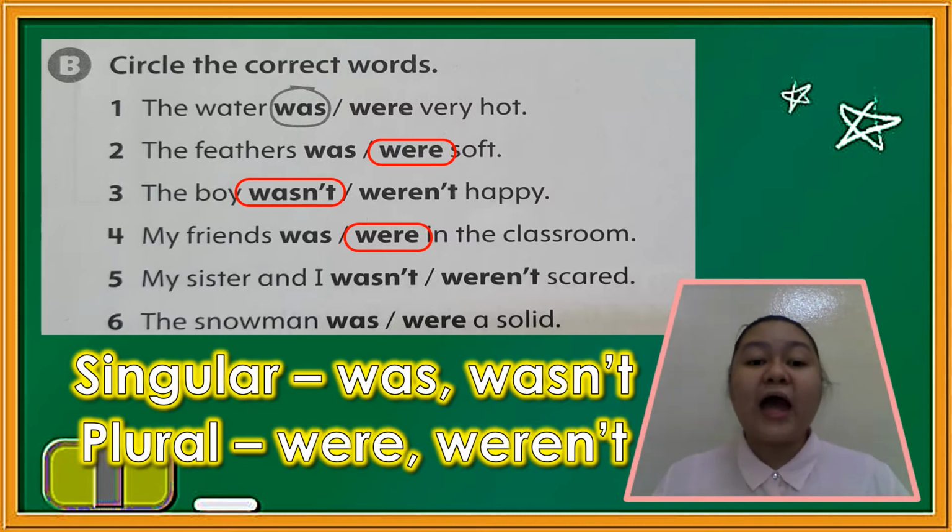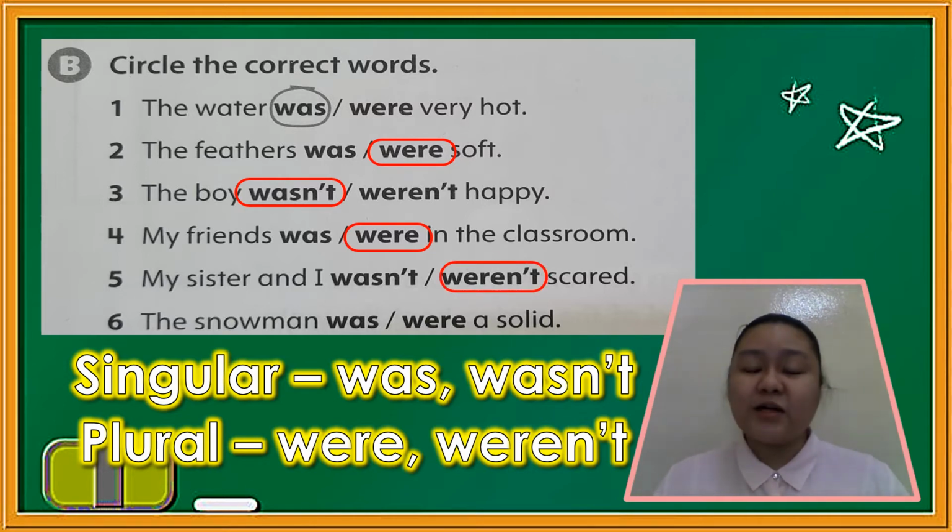My sister and I weren't scared. What's our noun? It's my sister and I. Now you're saying my sister and I. Now there's 2 of you. So we will be using singular or plural? Correct. We will be using the plural form, which is weren't.